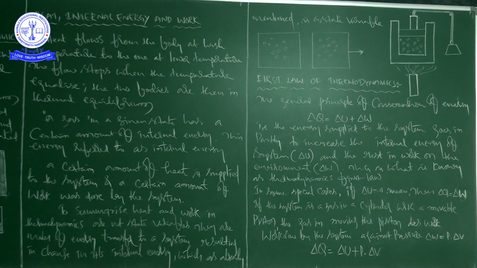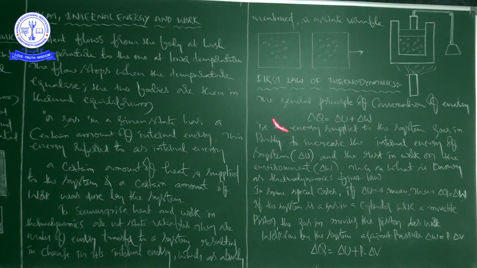What can we say here? The energy supplied to the system goes partially to increase the internal energy of the system, and the rest is work on the environment, that is, work done by the system on the surroundings.